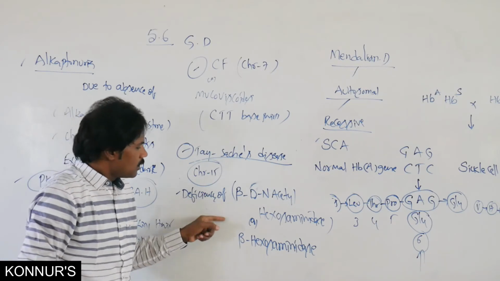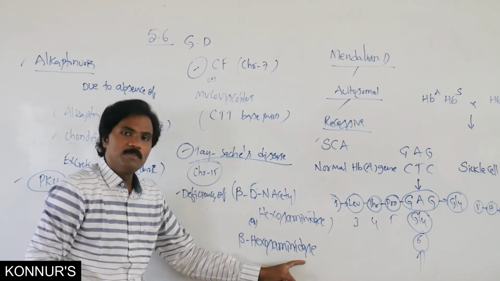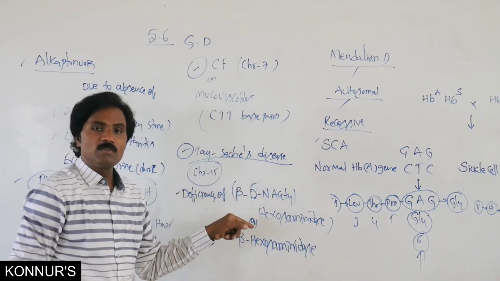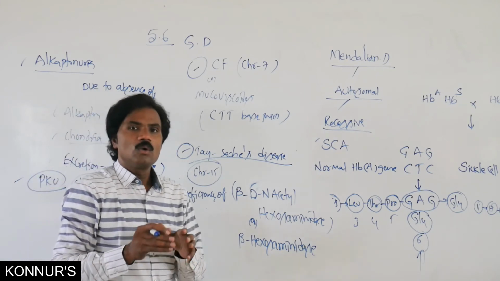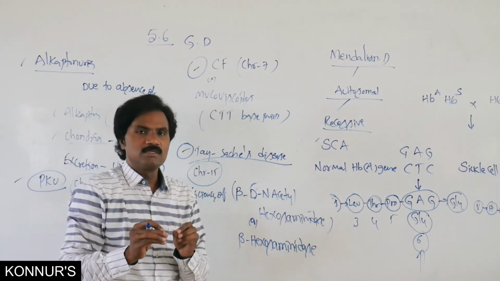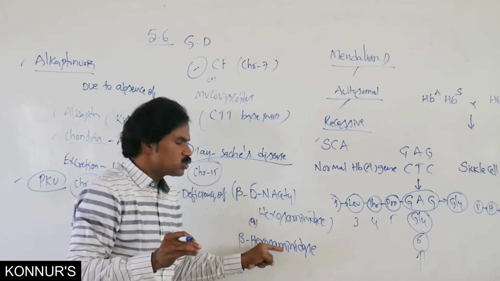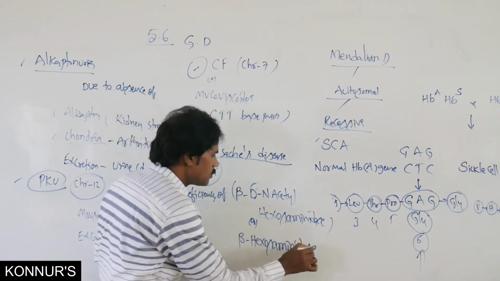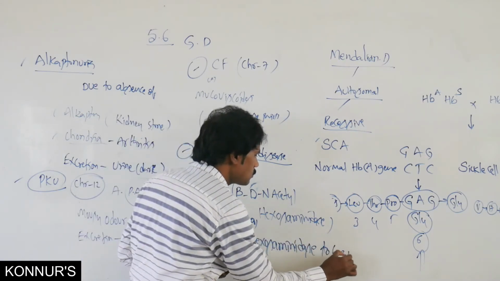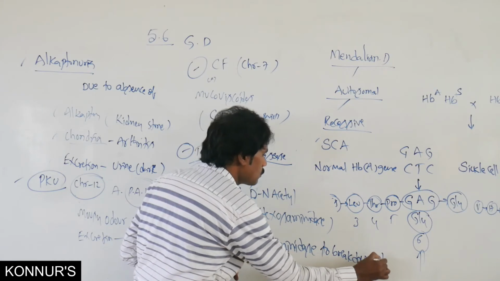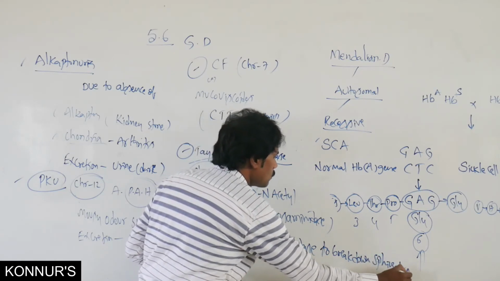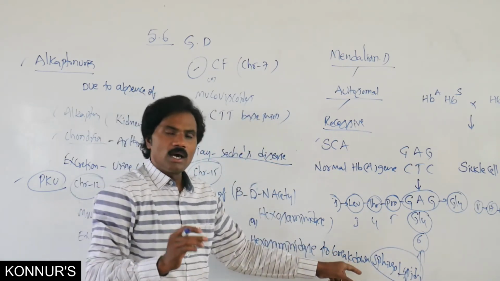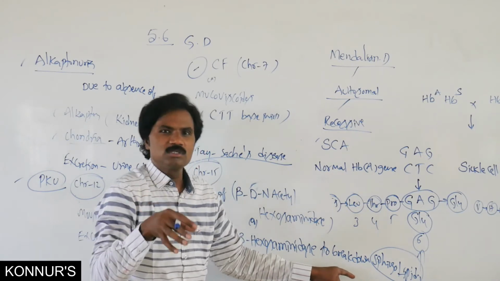Because of the deficiency of beta hexosaminidase, it is not able to break down sphingolipids. Beta hexosaminidase helps to break down sphingolipids. These sphingolipids we normally call gangliosides.